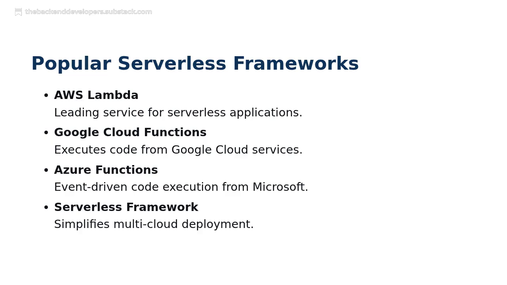AWS Lambda is the industry leader for serverless applications, providing a robust platform for deployment. Google Cloud Functions seamlessly executes code from various Google services, enhancing integration. Azure Functions allows for event-driven execution, making it a favorite among Microsoft users. Lastly, the serverless framework simplifies multi-cloud deployment, making it easier for developers to manage resources across different environments. This combination of tools shapes the future of serverless computing, streamlining development and scaling processes.